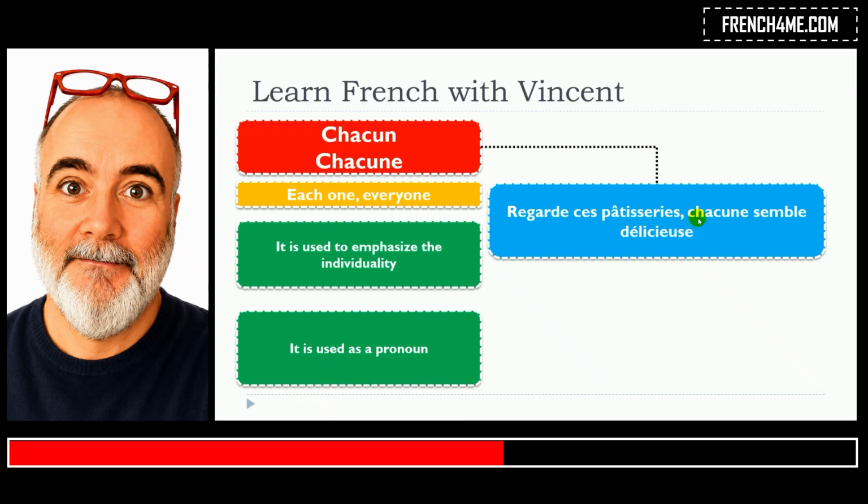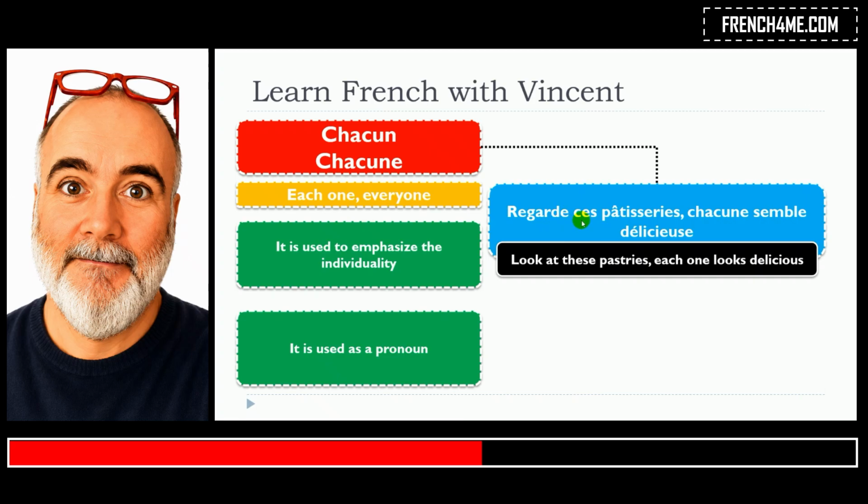Regarde ces pâtisseries, chacune semble délicieuse. So in that situation, it's quite interesting because as you can see, we want to replace pâtisserie. Pâtisserie is a feminine plural noun. So we go back to the singular form and we will keep the feminine form and we will use the feminine pronoun chacune. Regarde ces pâtisseries, chacune semble délicieuse.